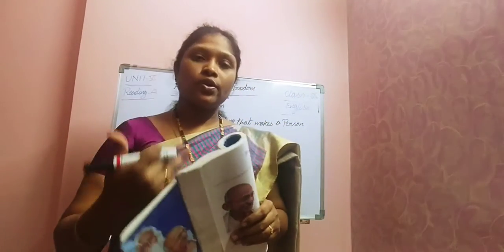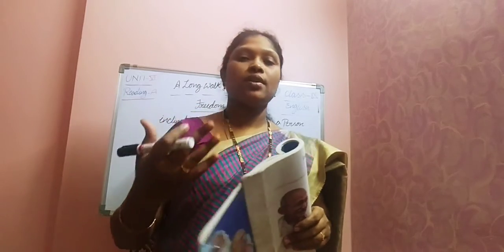If you are patriotic, then only you will do something for your country, right? And civil means the persons must be humane. Humane means very kind hearted. You should have humanity.